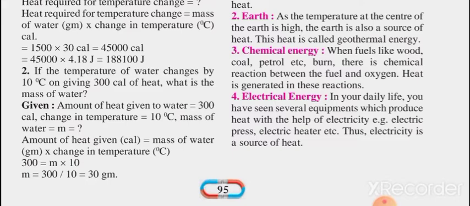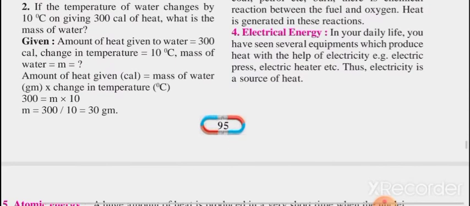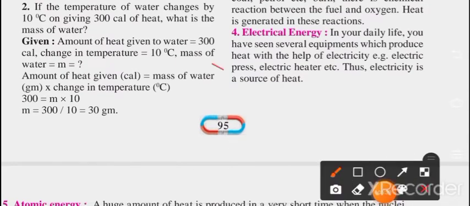Next is electrical energy. In our daily life, we have seen several equipments which produce heat with the help of electricity. For example, electric press, electric heater. Obviously we all use an electric heater to warm the water, and we have a bath every day, right? Electric press, we press our clothes with the help of an electric press. Definitely heat is created there, so we can say electricity is also a source of heat.